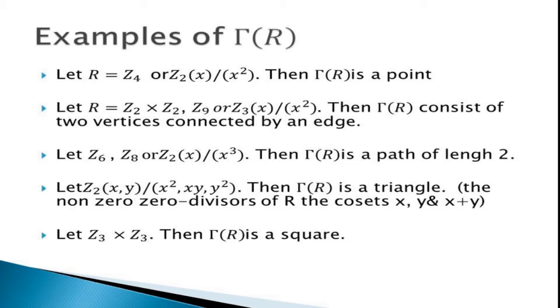For Z2[x,y] modulo the ideal generated by x squared, xy, y squared, Γ(R) is a triangle, that is, the non-zero zero divisors of the cosets are x, y and x plus y. And for Z3 cross Z3, Γ(R) is a square.